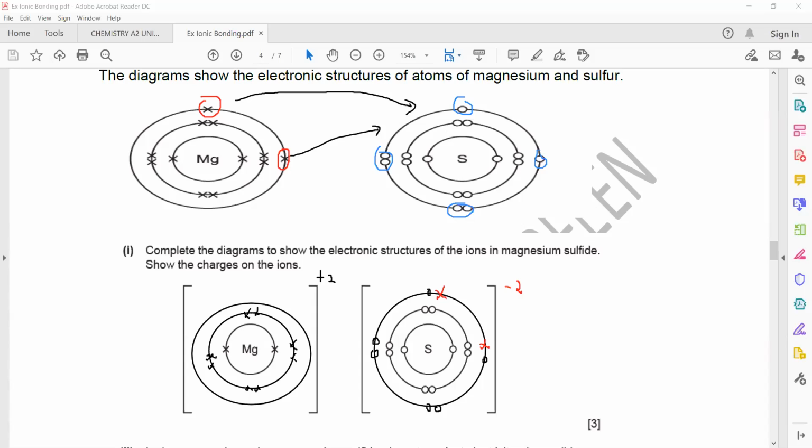of magnesium sulfide. This was a question: draw a structure of magnesium sulfide. So what you can do in this one is just draw the magnesium, the last shell only. Magnesium has 2 electrons in the last shell. I'm drawing only the last shell in this example.